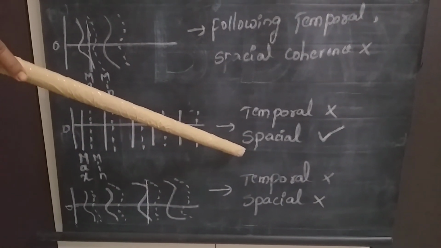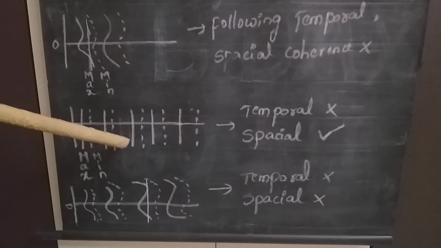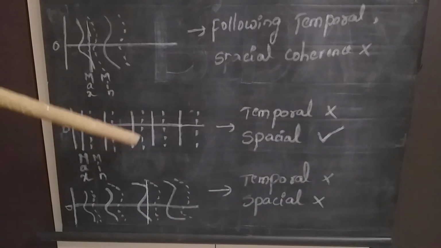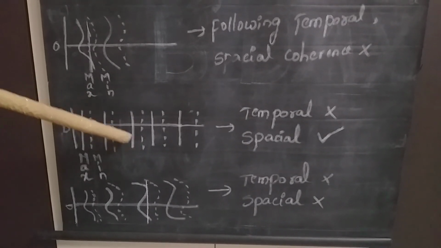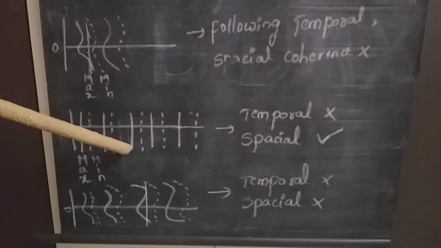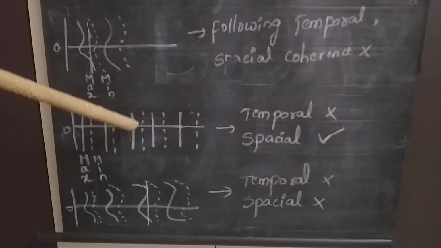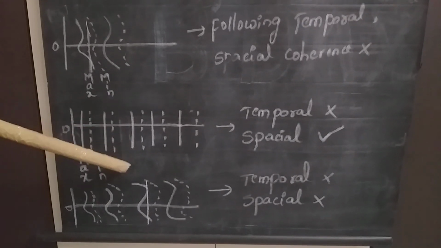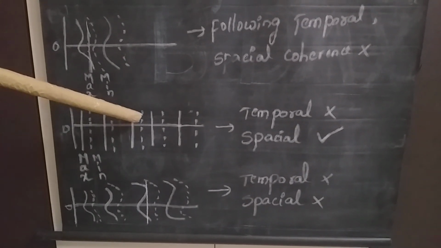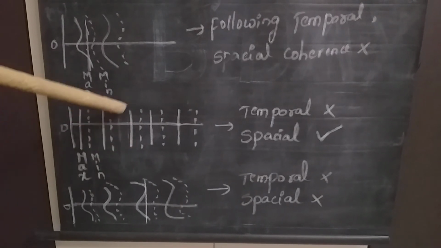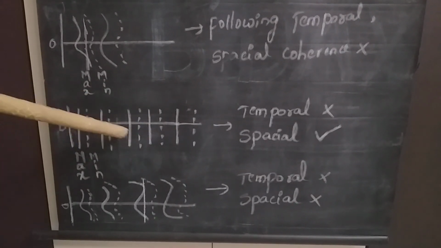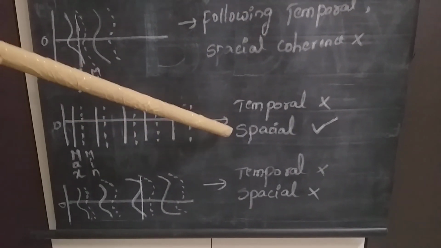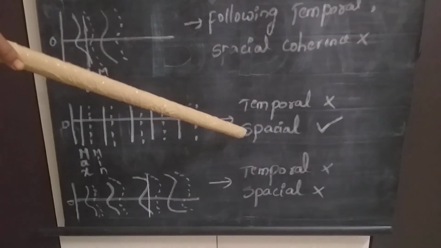Coming to the spatial coherence. Okay, what about spatial coherence? Again, you concentrate on any one vertical line. At the end points of the vertical line, if you observe, those end points belong to either completely maxima or completely minima at a given time t. At different positions, at a given time t, the wave is maintaining the phase. Therefore, this is an example for spatial coherence. It is following the condition of spatial coherence.